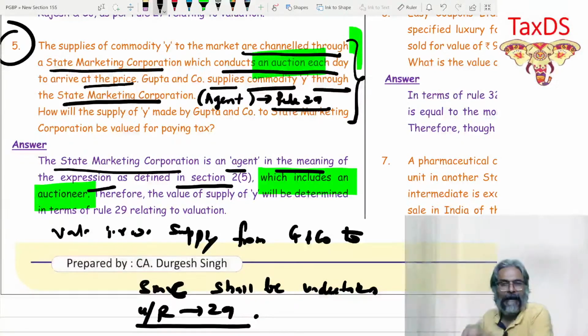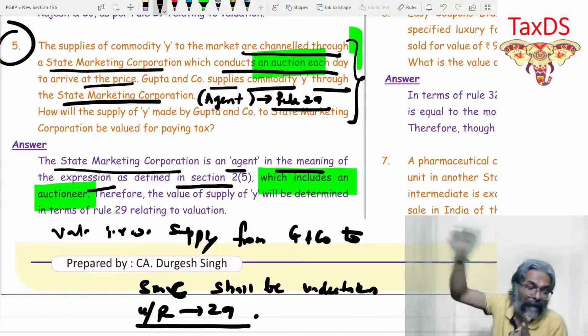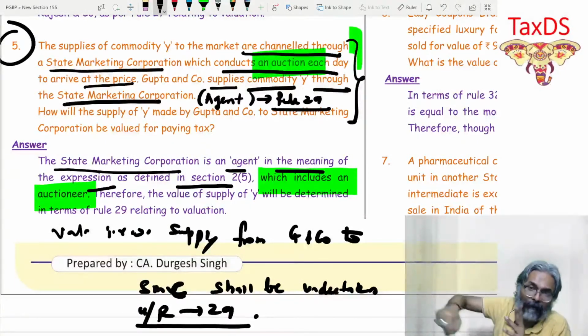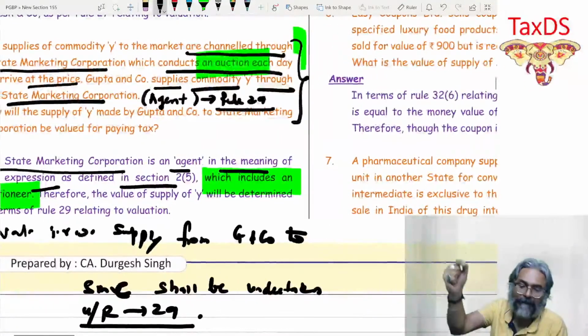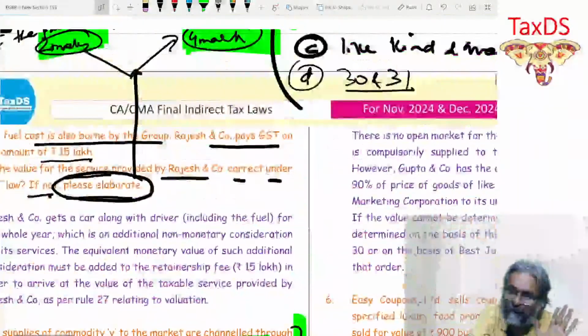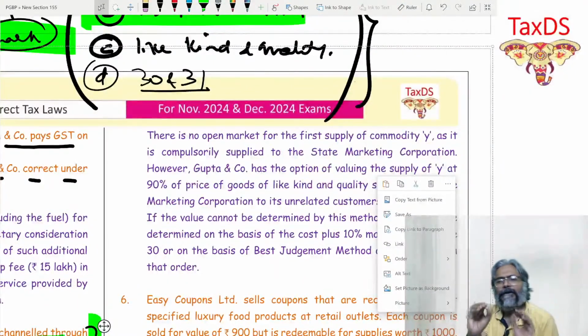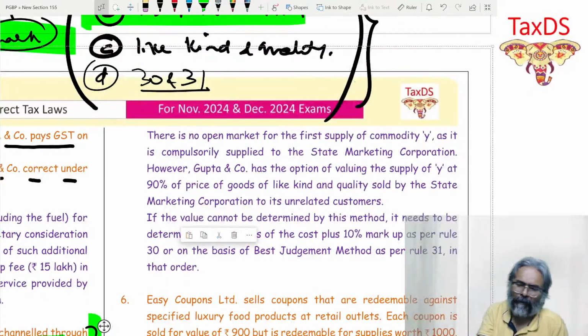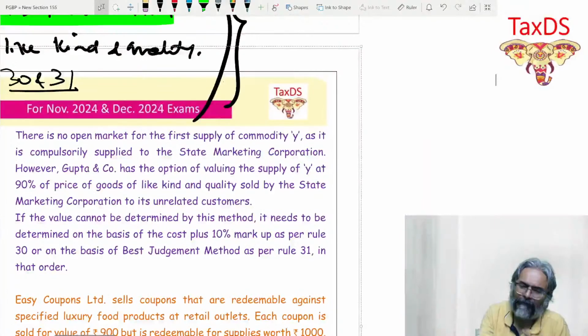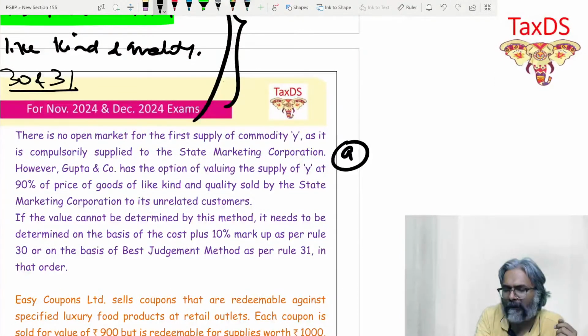Point number 1, agent includes what? Includes auctioneer. Point number 2, therefore, SMC being an auctioneer will be regarded as an agent. Point number 3, valuation in respect of which supply you're talking about? Supply from Gupta and Company to SMC shall be undertaken under rule number 29. Is that clear to all of you? And students, rule number 29, I hope all of you are aware, has 2 points, A or B.